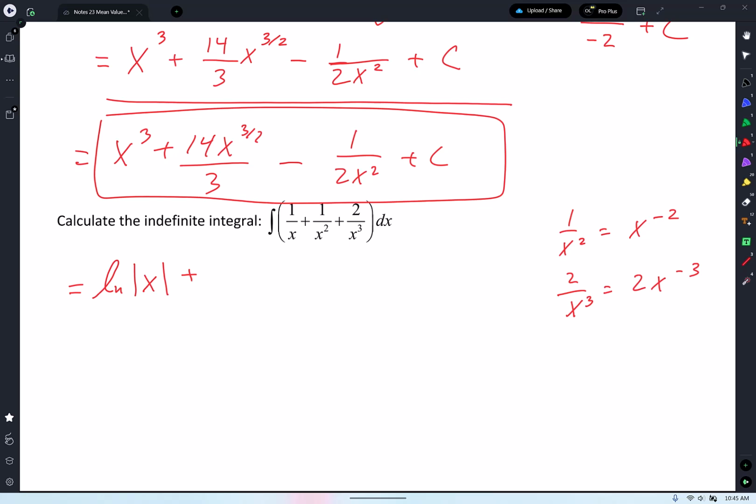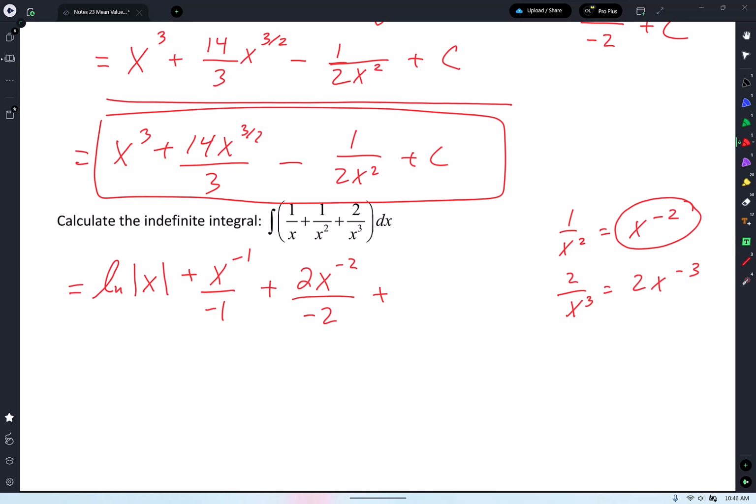Don't worry, we'll worry about what the sign should be in front if you want to make it pretty. I'm doing the antiderivative of 1 over x squared, so that's this guy. We're going to add 1 to that exponent. -2 plus 1 is -1, and we're going to divide by -1. So it's going to be x to the -1 divided by -1. We'll make it pretty in a little bit. And then plus 2x, and then -3 plus 1 is -2, and I'm going to divide by -2.